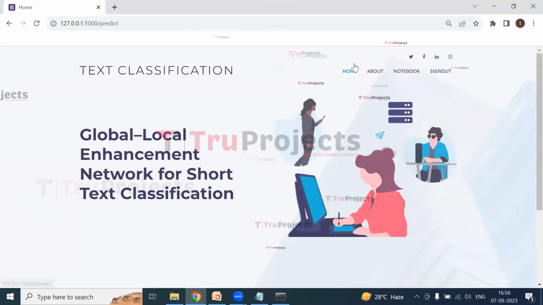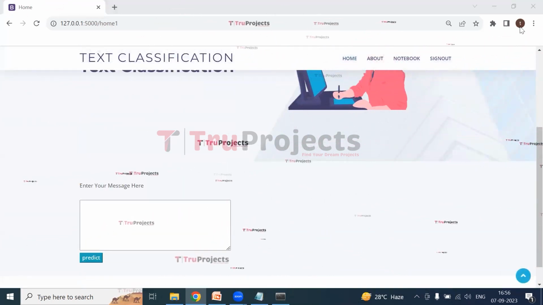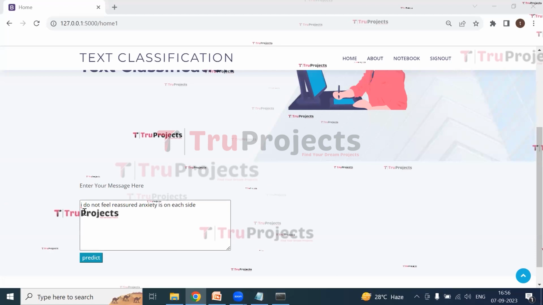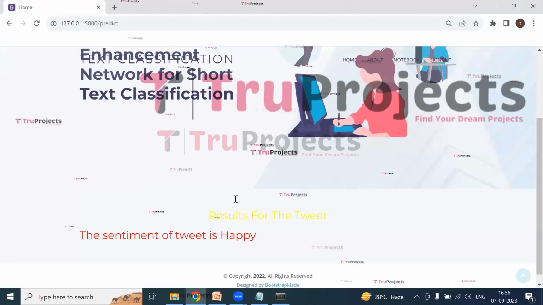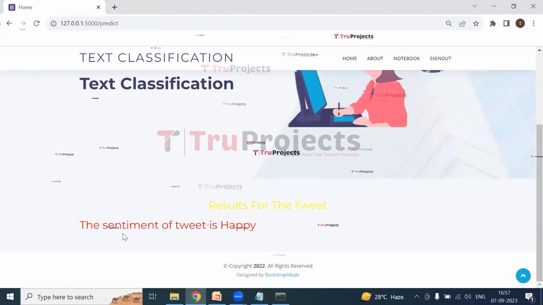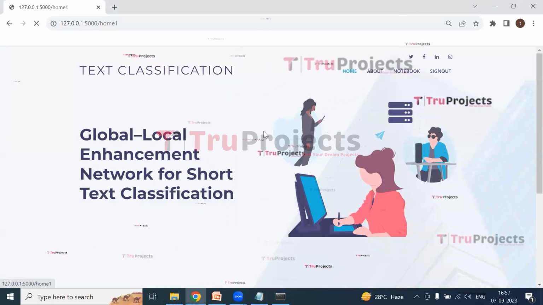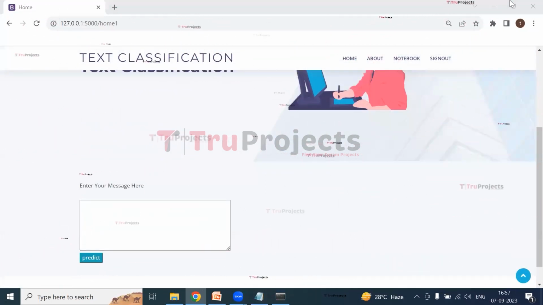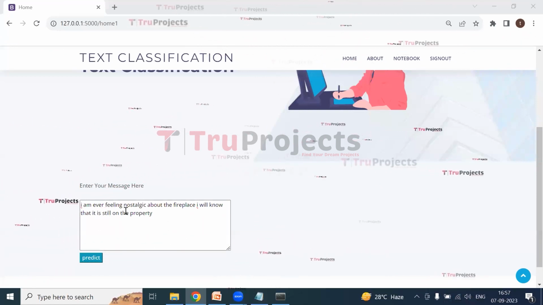Now let us enter one more message. This is the message which I have given. Now click on predict. So the result for the tweet is, the sentiment of the tweet is happy. Now let us enter some more messages. This is the message which I have given.